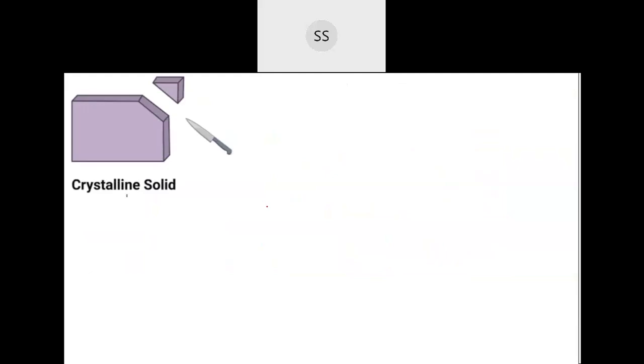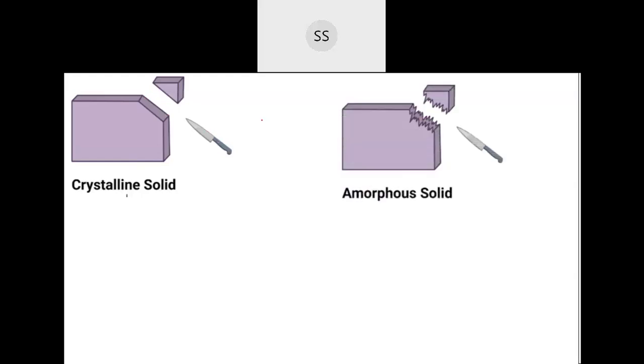The next point: in the crystalline solid, if you take a sharp edge tool and try to cut them into two parts, you will see that the surface which is generated after being cut is quite smooth. Whereas if you take amorphous solid and cut them into two pieces, the surface which will be generated comes out to be rough. So this has been observed.